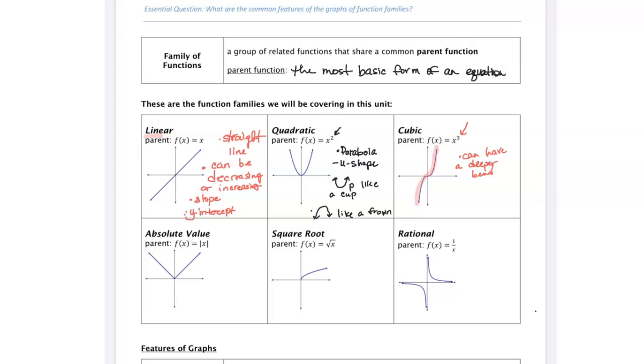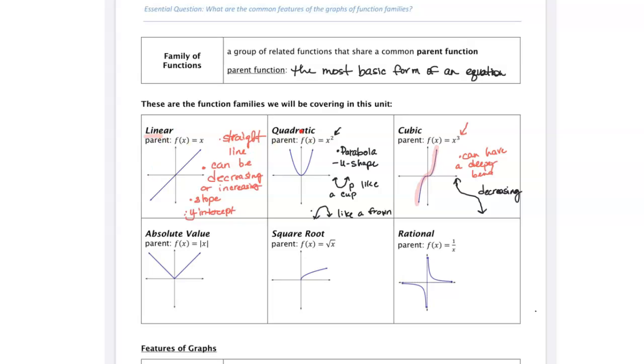This is positive, but you can also see if this was shaped this way, then going from left to right, it is going downwards. We would show that this means that it is decreasing. So just note that we will talk about this in detail when we get to these specific little lessons.